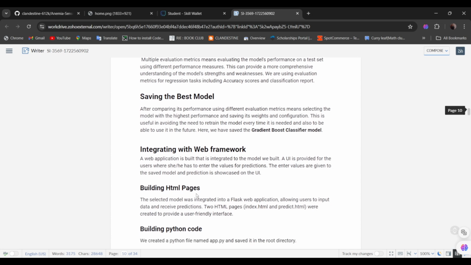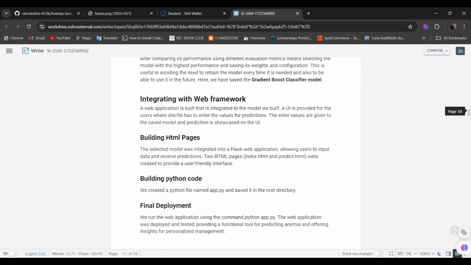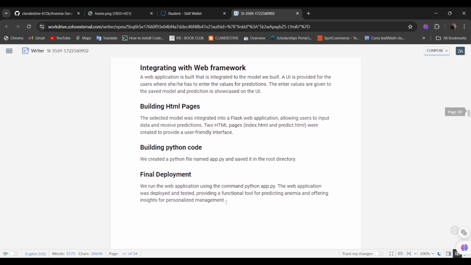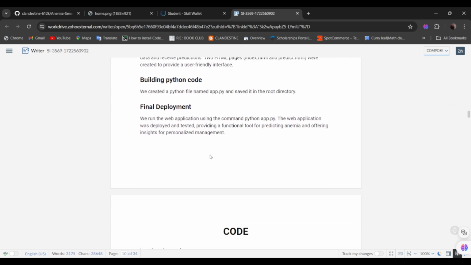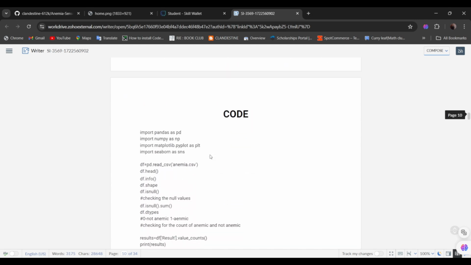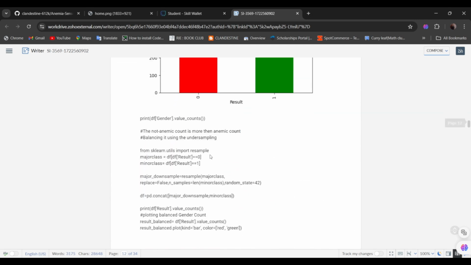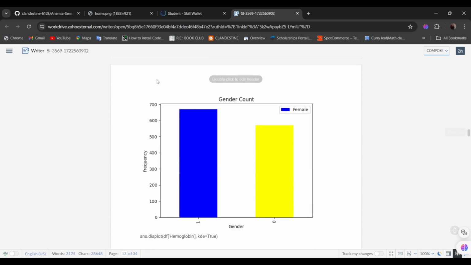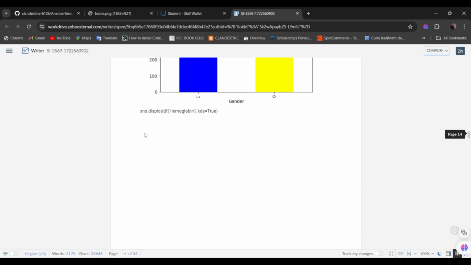Following which, we have built the HTML pages, integrated them with the web framework, and used the Python code to build the main file, that is app.py, through which we run the project. And then comes the final deployment phase. Next, we will go through the code. The code also consists of the visuals, that is the charts that have been created.